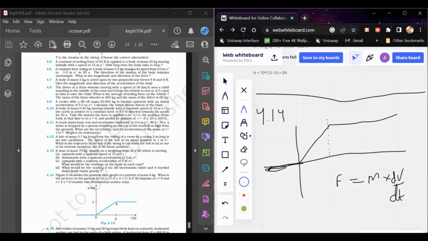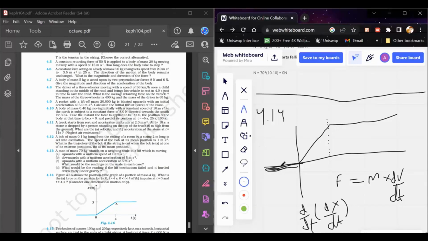So if you consider this part, dv by dt is basically the derivative of v, and v is basically dx by dt. So this is the whole expression for dv by dt. Now in this part, sorry, x is always constant.